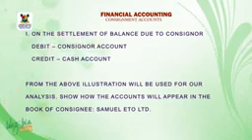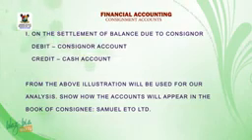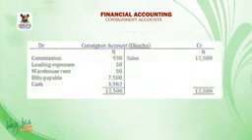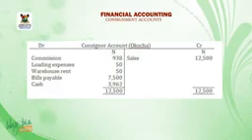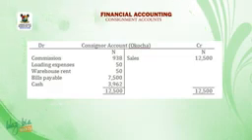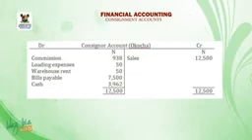The above illustration will be used for our analysis. Show how the account will appear in the book of the consignee, Samuel Eto'o Limited. The consignor account in the book of the consignee. On the debit side, commission 938, landing expenses 50, warehouse rent 50, bills payable 7,500, cash, which is the balance of 3,962. On the credit side, sales 12,500.